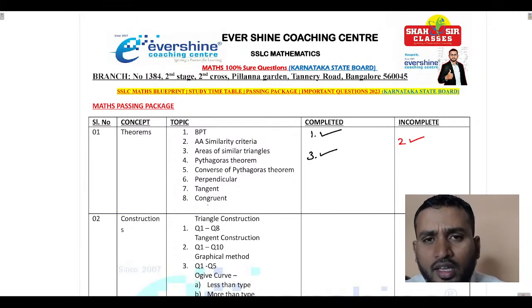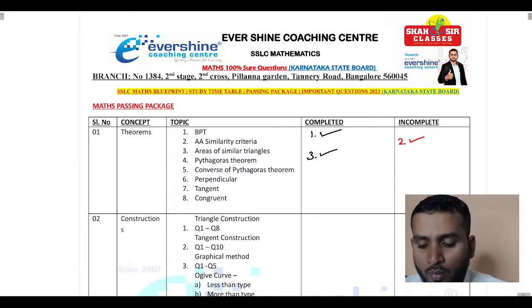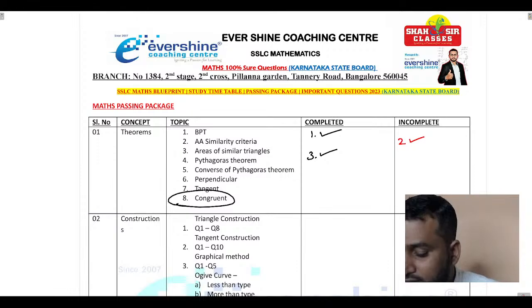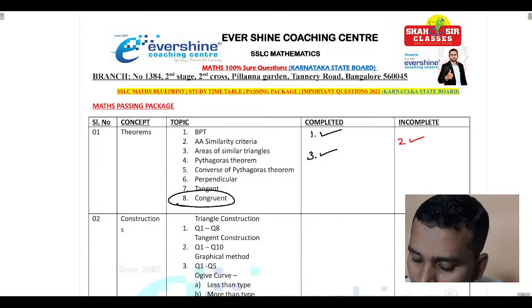Children, it is actually not a congruent theorem, it is not a theorem by the way. Actually, it is a numerical, it is a problem. Once upon a time, this question number 8 was a very favorite question for the examiner. So, what is this question? Do not worry, I will be sharing the questions also with respect to this material. I will tell you everything step by step. Once upon a time, this question was one of the favorite questions for the examiner. For that purpose, I have taken this question in this list. In case you get even that question, it is a lucky draw for you. For that purpose, do not miss such types of questions. Is this clear? Good.